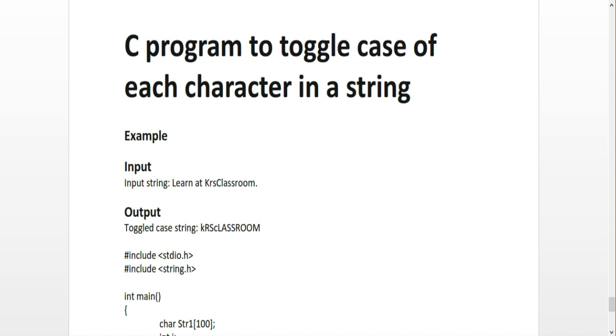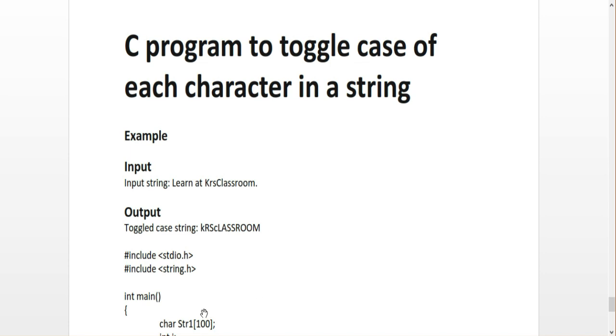Here, K is a capital letter, but it is changed to a small letter. R is a small letter, and it is changed to a capital letter. Like this, all small letters are changed to capital letters and capital letters are changed to small letters. That is called the toggle case function.